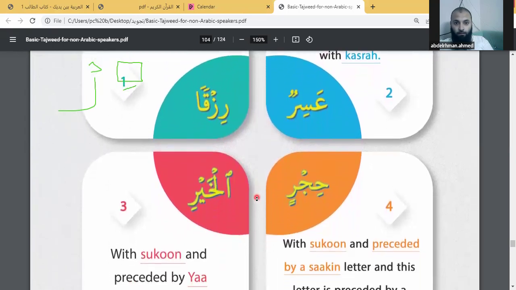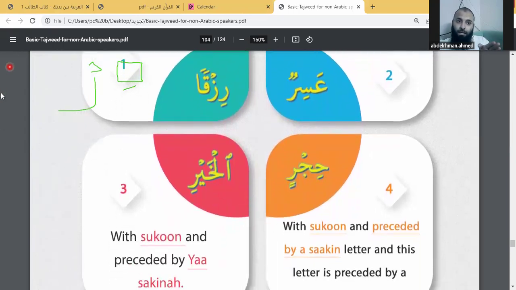And how about if the previous letter also has Sukoon? How can you know? We go back to the previous letter. If you found the second last letter has Kasra, also make it light.